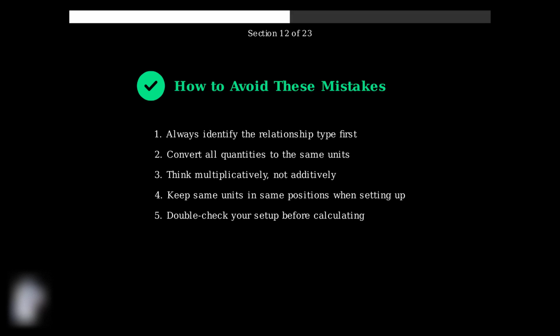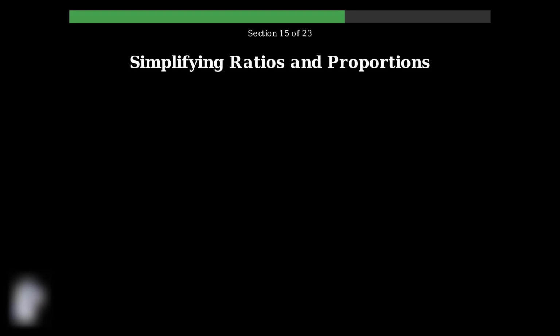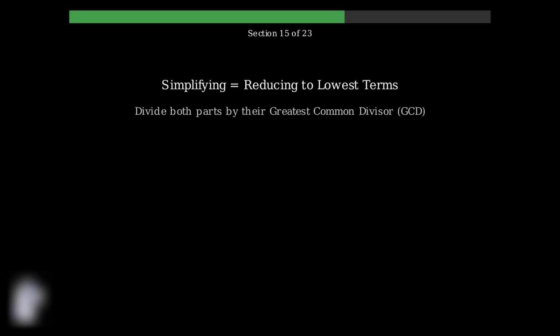Before solving proportion problems, we should always look for opportunities to simplify our ratios. Simplifying ratios makes calculations easier, reduces the chance of errors, and helps us see relationships more clearly. Simplifying a ratio means reducing it to its lowest terms by dividing both parts by their greatest common divisor. This creates an equivalent ratio with smaller, more manageable numbers.